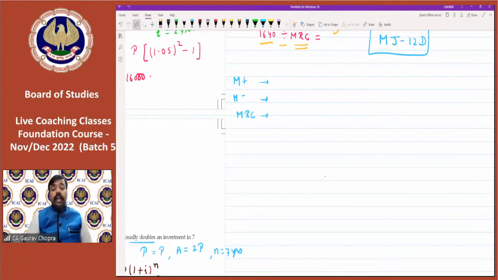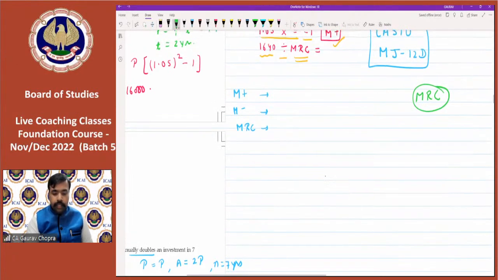M अगर लिखा है, that means कैलकुलेटर की मेमोरी में पहले से कुछ पड़ा है. Already there is something in calculator's memory. So you have to erase that first. How to erase that? Press MRC button 2 times. The old memory will get erased.